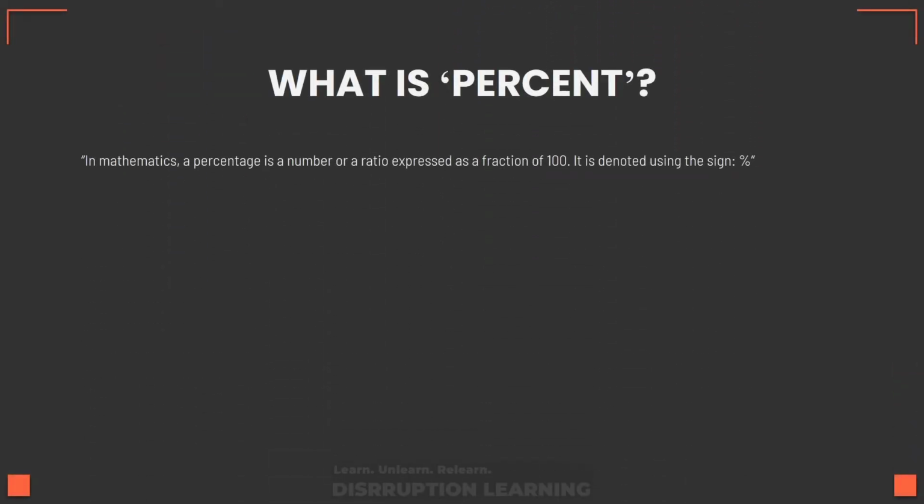Before we move on to the numeric part of learning percentages, we need to understand the definition of percent. When I go on Wikipedia, the definition that appears is that in mathematics, a percentage is a number or a ratio expressed as a fraction of 100. It is denoted using the sign percent.